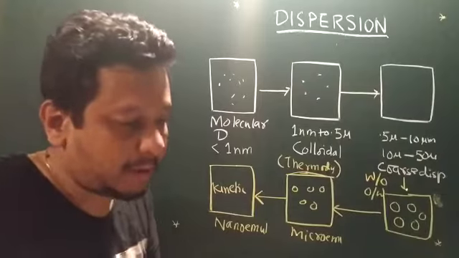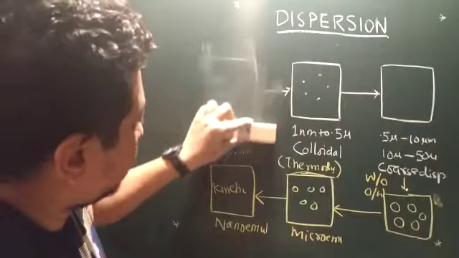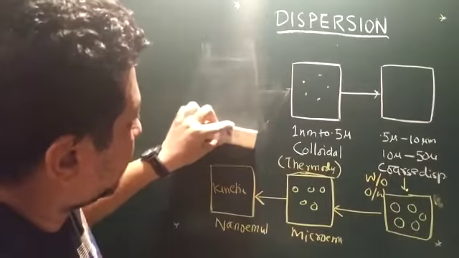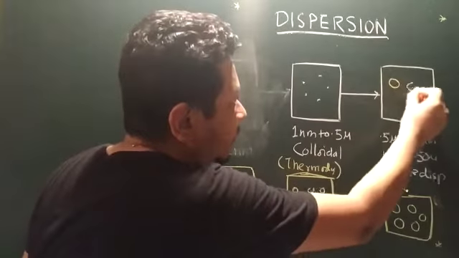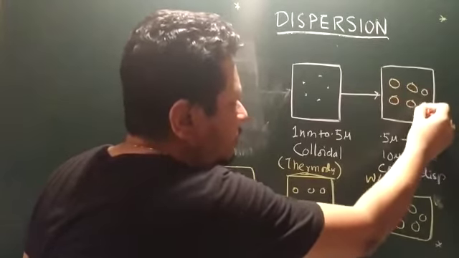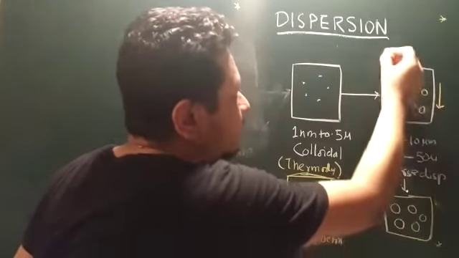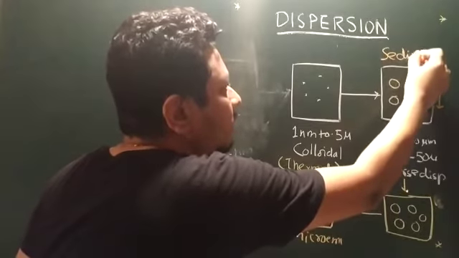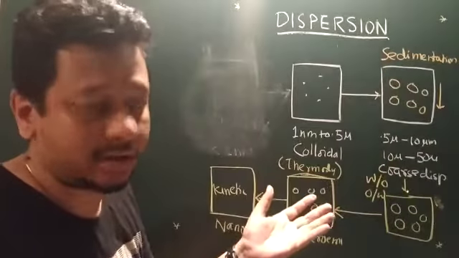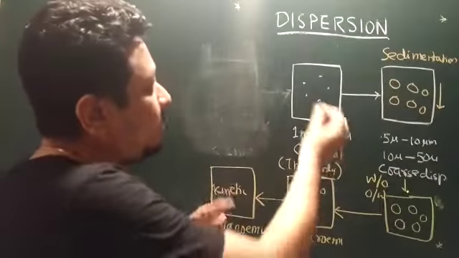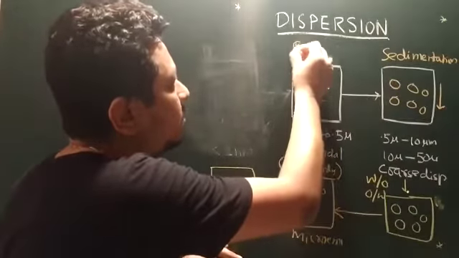If I am talking about colloidal dispersion, the very important property is this: since their particle size is lesser than the coarse dispersion, and coarse dispersions always tend to undergo sedimentation, the colloidal dispersion instead of sedimentation produces a zigzag movement known as Brownian movements.